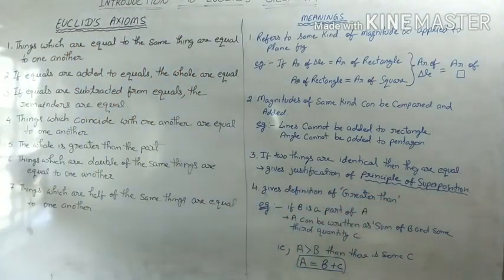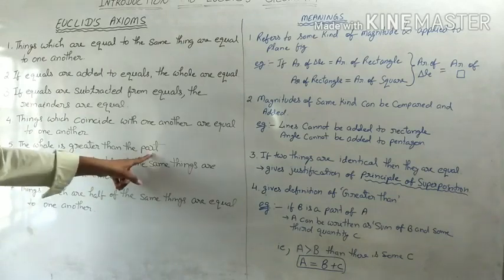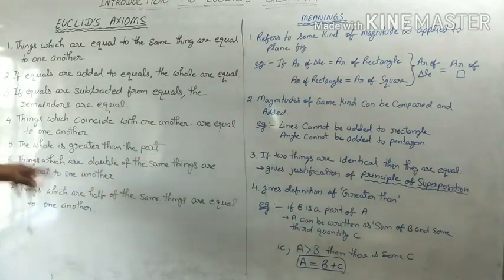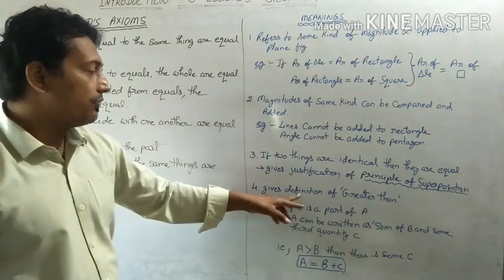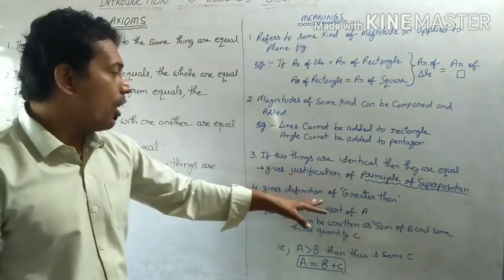Okay, now the fifth axiom: the whole is greater than the part. The whole is greater than the part. The fourth axiom gives the definition of equality, and the fifth axiom gives the definition of greater than.